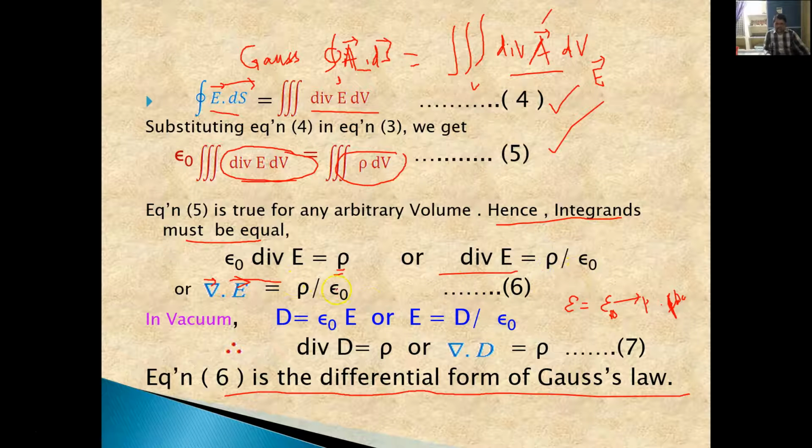From this one we can write like this, but in vacuum, D is equal to epsilon naught times E, where D is the displacement vector and E is the electric field intensity vector. So E bar is equal to D bar divided by epsilon naught. Now if you bring this to this side, divergence D is equal to rho. So this is the actual equation in differential form. So this is the Gauss law in differential form.